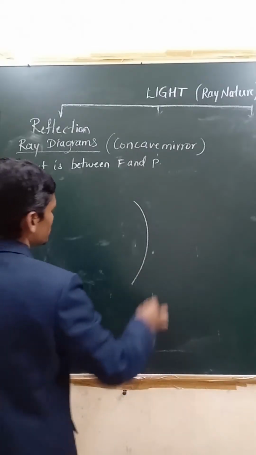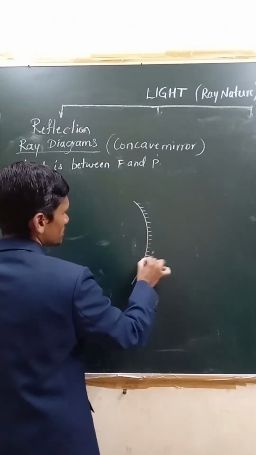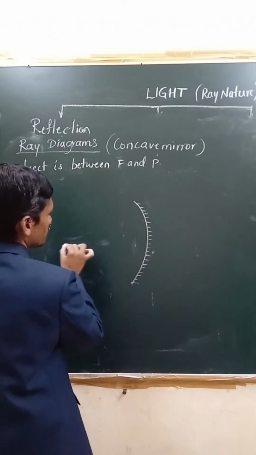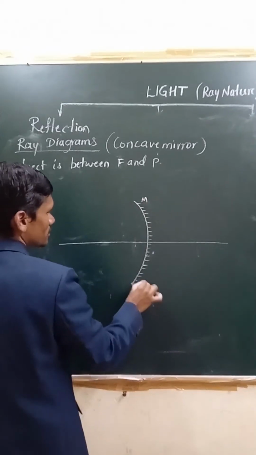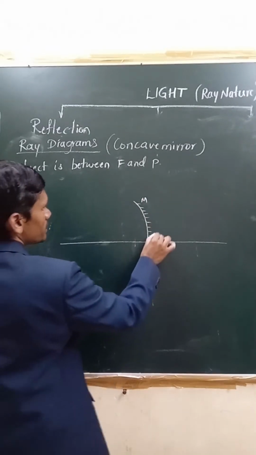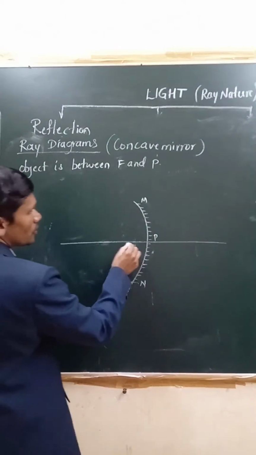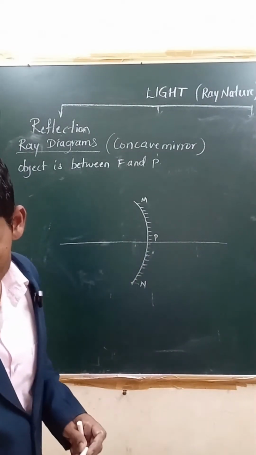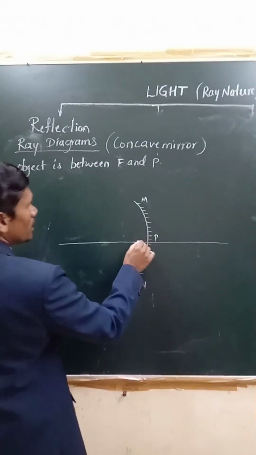Look at this. Here this is a concave mirror, right? Rough surface you need to show, principal axis you need to show, this is mirror MN, right? This is the pole of the mirror, right? You know this already.